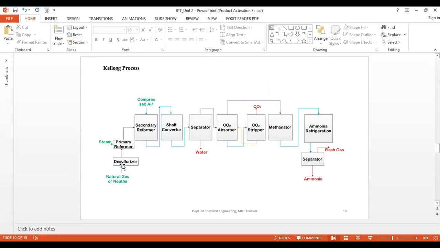As we discussed earlier, the desulfurizing process is very important during ammonia production, to save the catalyst we are using during the process.